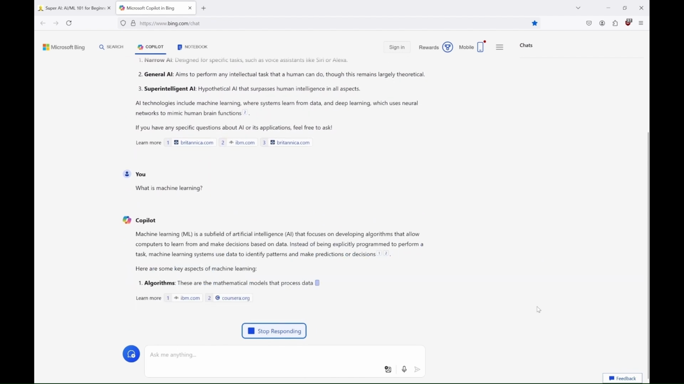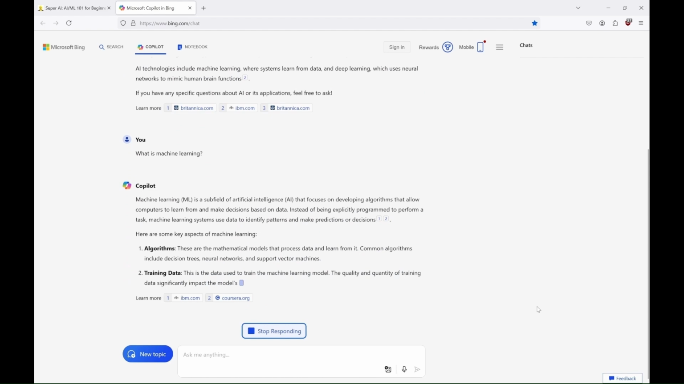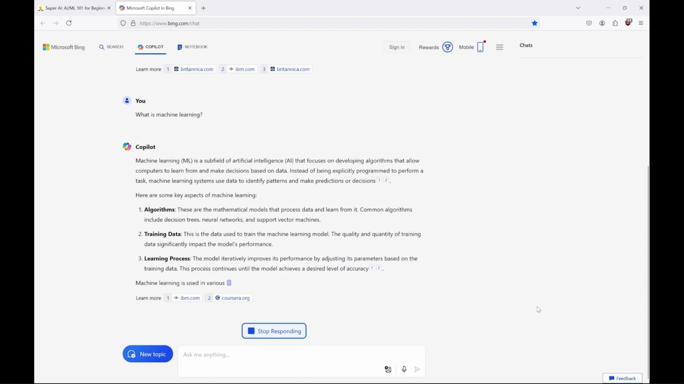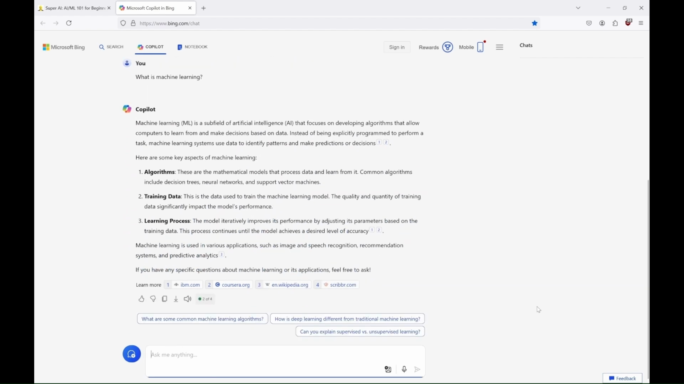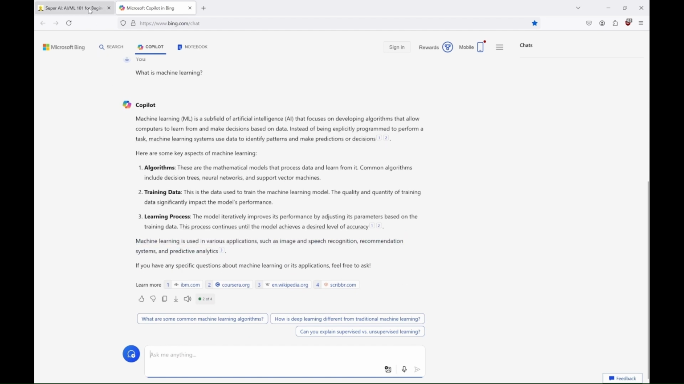And we get our answer. Here we can see an explanation and info about some key aspects: algorithms, training data, and learning process. We get the sources, suggestions for more questions. Cool. So now let's dive deeper with a more specific question.